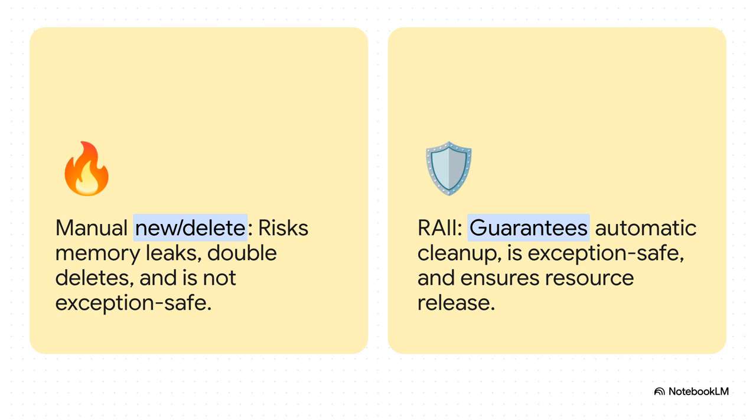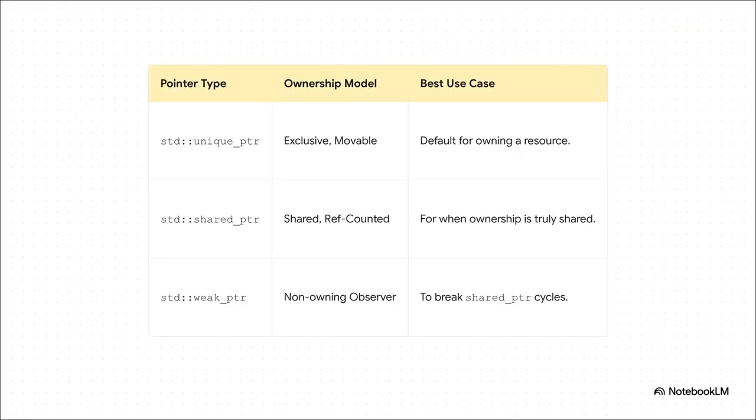This is where the RAII idiom comes in, and it's just beautiful. It stands for Resource Acquisition is Initialization. The idea is simple. We tie a resource's life to an object on the stack. The second that object goes out of scope, poof, the resource is cleaned up automatically. It's exception safe, no more leaks, no more double deletes. It just works.